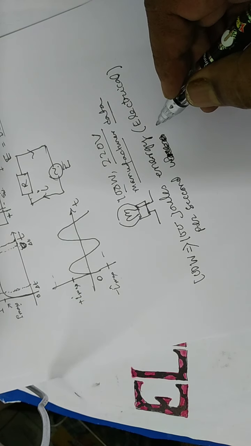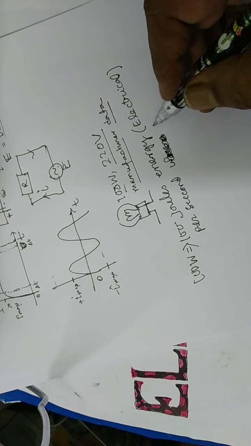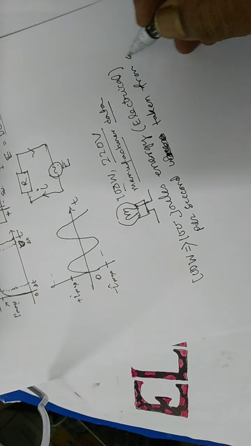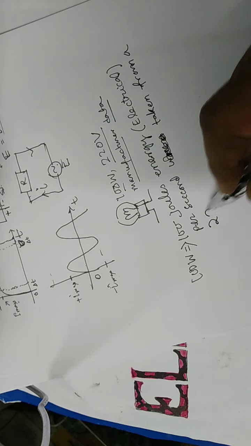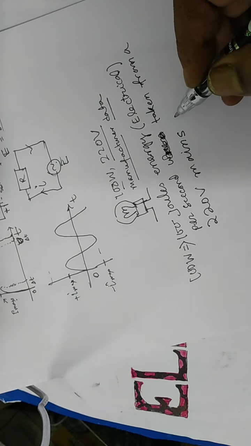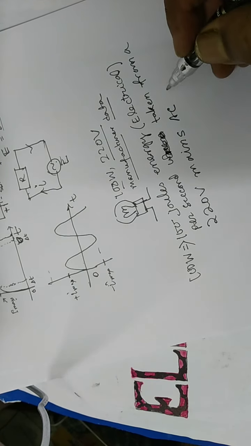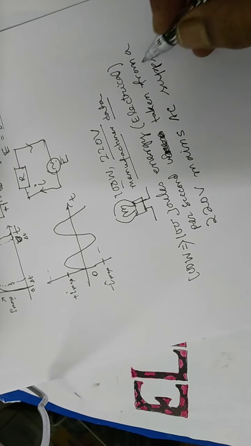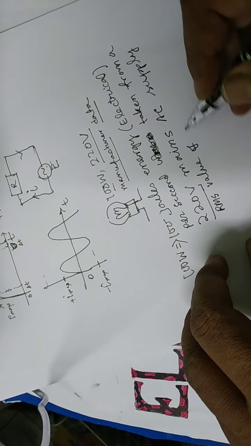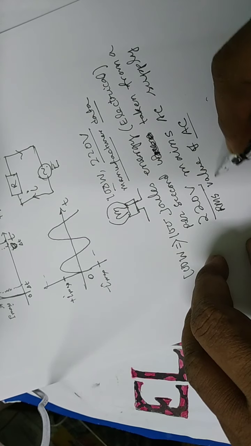used or taken from a 220 volt mains AC supply. This 220 volt AC supply, this 220 volt means RMS value of alternating current.